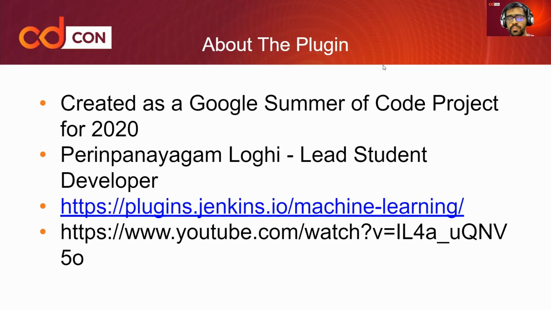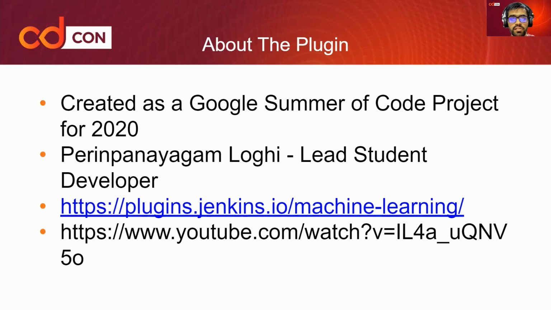Now, before we move on to what exactly the machine learning plugin does, let's talk a little about the history of the machine learning plugin. The machine learning plugin was actually created as a Google Summer of Code project for the year 2020. Google Summer of Code is an open source initiative created by Google, and it invites over 100 different open source organizations to list their projects during the summers, where students from universities take up these projects and work during the summers and contribute to these open source projects.